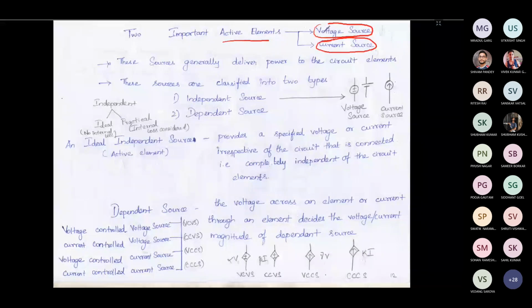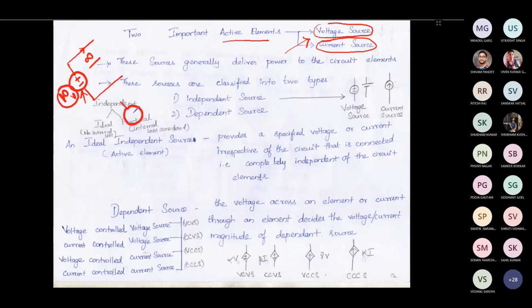If you want to say it from the layman point of view, the voltage source can provide infinite amount of current at a fixed voltage. Let's say that this voltage source is having 10 volt as voltage. At 10 volt, it can supply even infinite amount of current. This is from the theoretical point of view, not the practical point of view. Theoretically, the source voltage will not change. Without changing the source voltage magnitude, it can supply infinite amount of current.